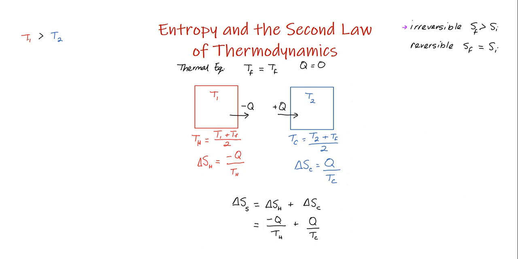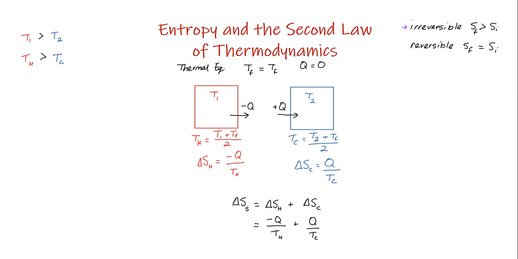And this goes back to this original statement that I made that T1 was greater than T2, which means that TH will always have to be greater than TC. And you can look at that from the two calculations of how I got TH and TC and see that if they reach the same final temperature, they're both being divided by 2. If T1 was bigger than T2, then TH must be bigger than TC.